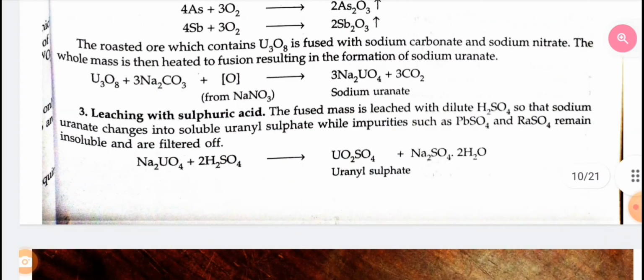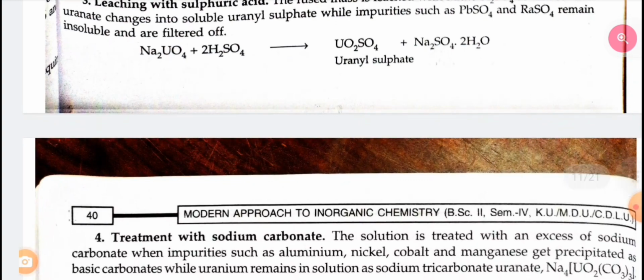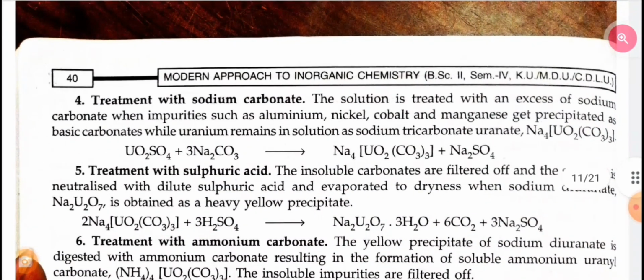Third, leaching with sulfuric acid. The fused mass is leached with dilute sulfuric acid so that sodium uranate changes into soluble uranyl sulfate, while impurities such as lead sulfate and radium sulfate remain insoluble and are filtered off. Fourth, treatment with sodium carbonate. The solution is treated with an excess of sodium carbonate, when impurities such as aluminium, nickel, cobalt and manganese get precipitated as basic carbonates, while uranium remains in solution as sodium uranyl tricarbonate.